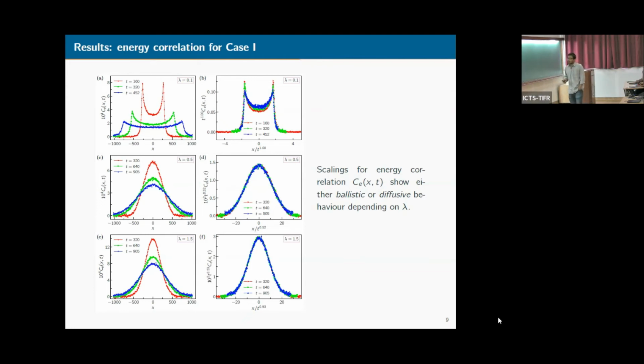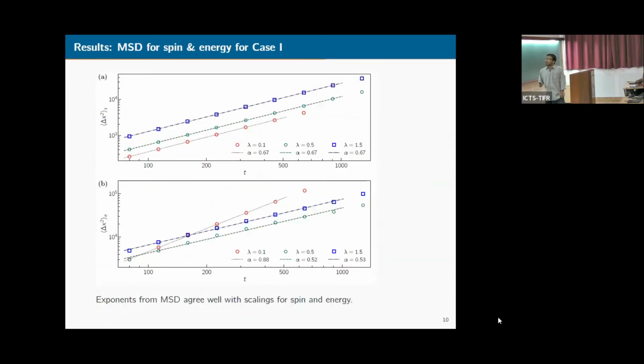when perturbation is a bit strong, then we observe a diffusive behavior. Okay. So then we also computed the mean square displacement for both spin and energy correlation. And we observe the scaling exponents match exactly with the scaling that I have shown earlier.